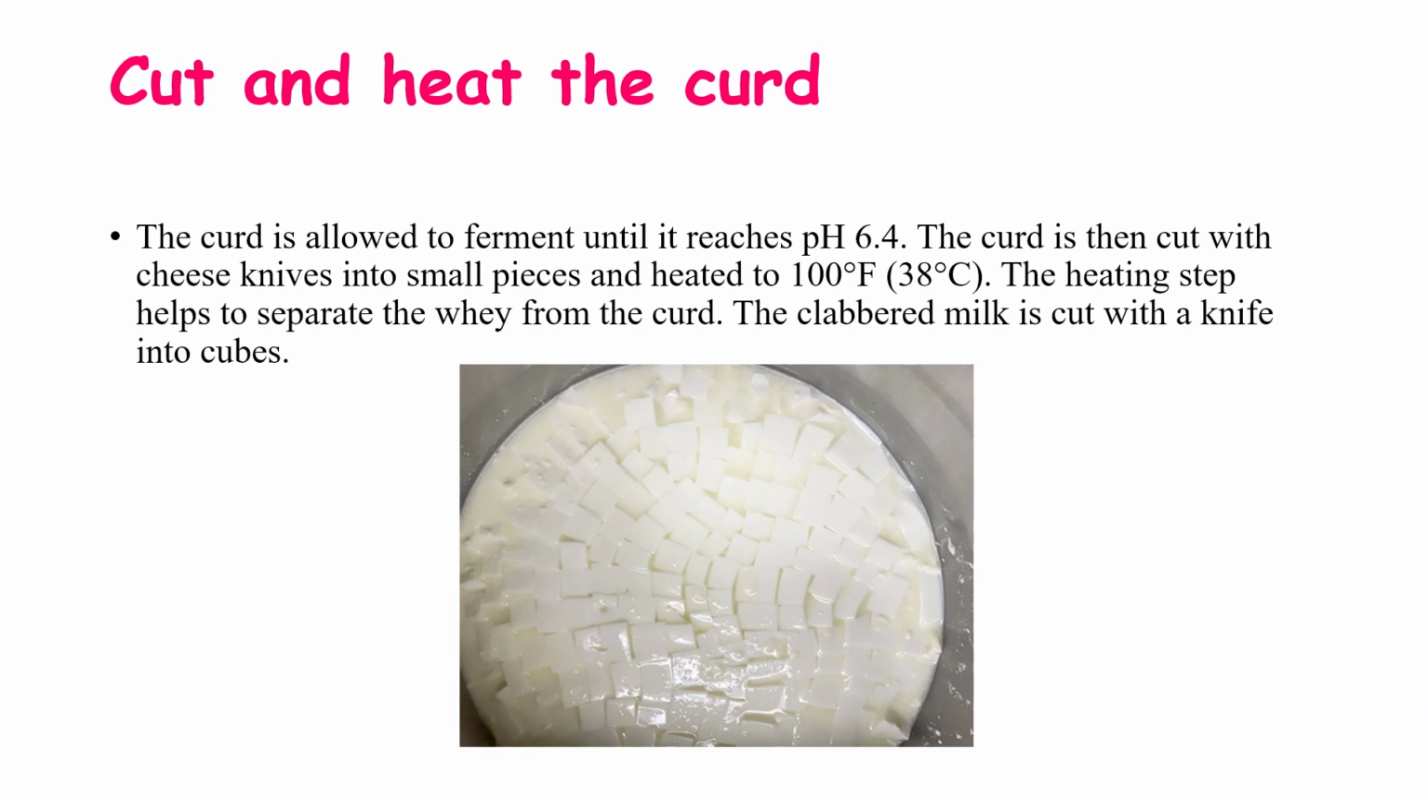And cut and heat the curd. After the curdling formation, the curd is allowed to ferment until it reaches pH 6.4. The curd is then cut with a knife into small pieces and heated to 100 degrees Fahrenheit, that means 38 degrees Celsius. The heating step helps to separate whey from the curd. The clabbered milk is cut with a knife into cubes.